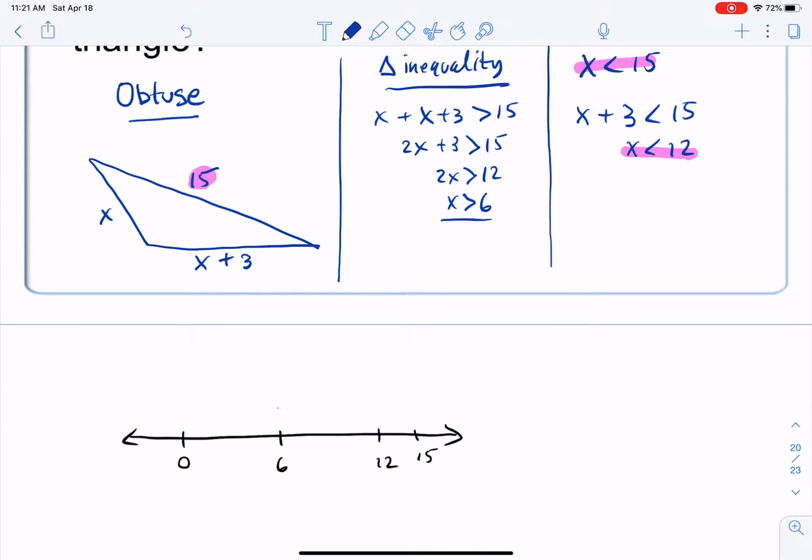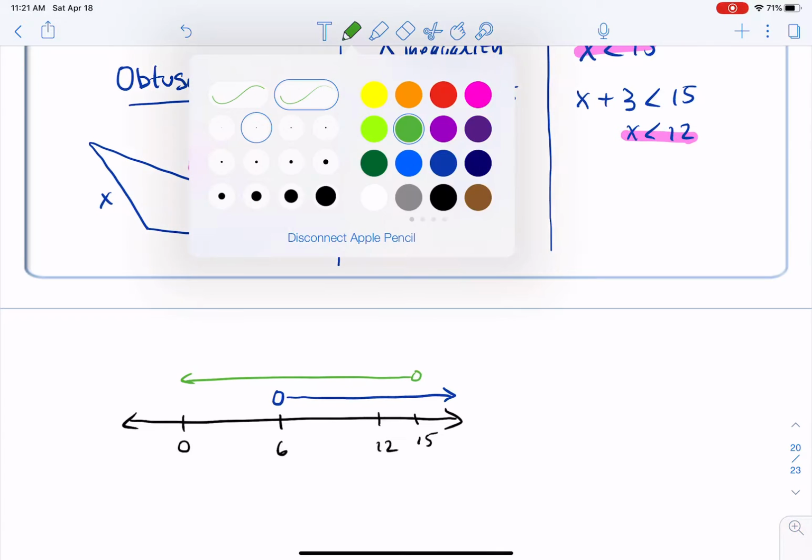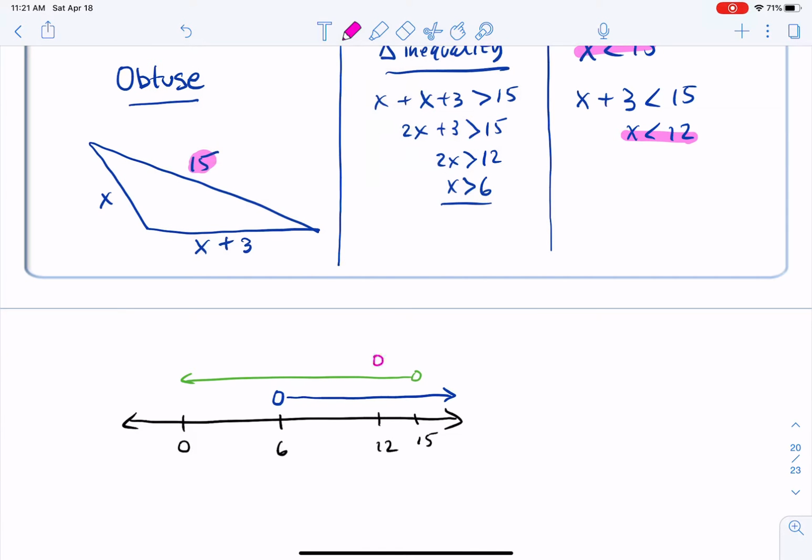Greater than 6 is an open circle, moving to the right. And how about green? Less than 15, open circle on 15, moving to the left. And then one last one, open circle on 12, and also moving to the left.